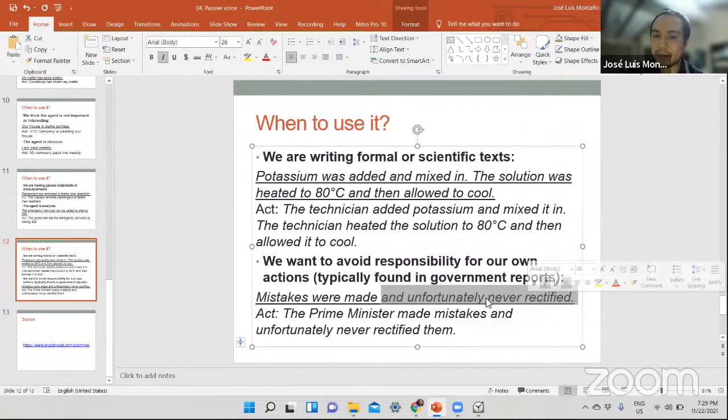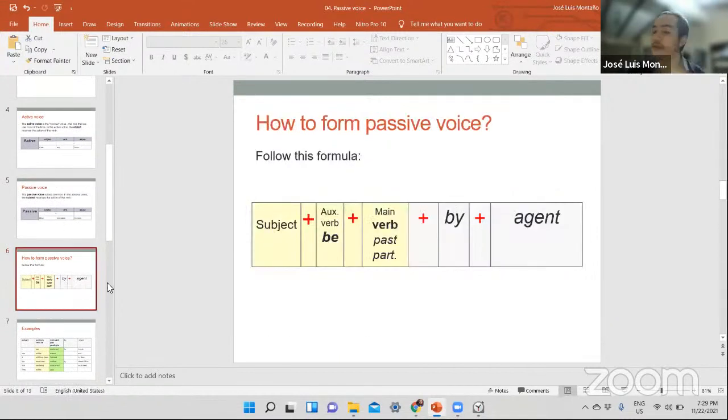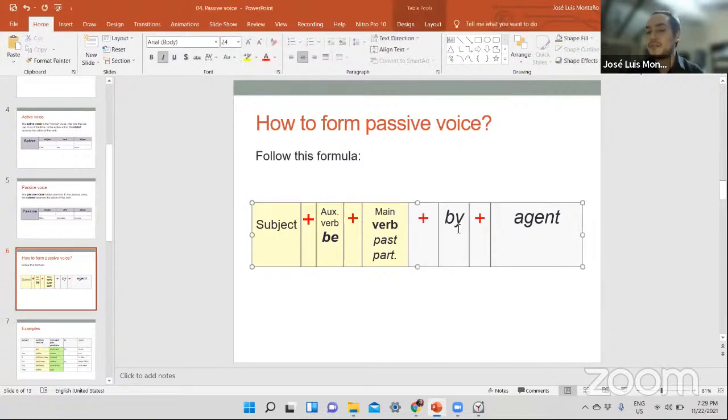That's it. Okay, so again, we're only working with passive voice. Subject, the verb to be in any tense, the main verb in the past participle, and the complement. Okay, we're still working with this formula. We're not doing anything else. Subject, be, main verb, and the complement. And you don't need the agents necessarily.